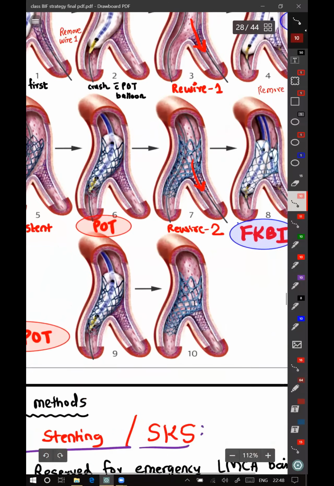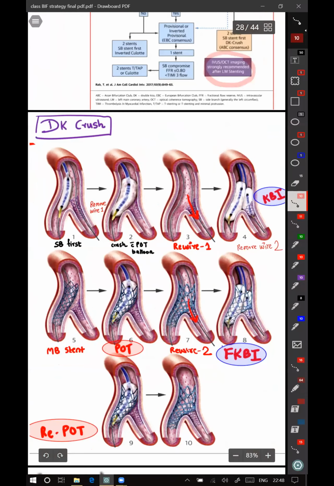So DK crush involves removal of the wire 2 times and reinserting the wire 2 times. So there are many steps. There are 2 removals of wires, 2 rewirings, 3 POTs, 1, 2, 3 POTs, and 2 kissing balloon inflations. So it involves multiple steps. But to optimize the LMCA lesion, LMCA bifurcation, this is the best strategy.